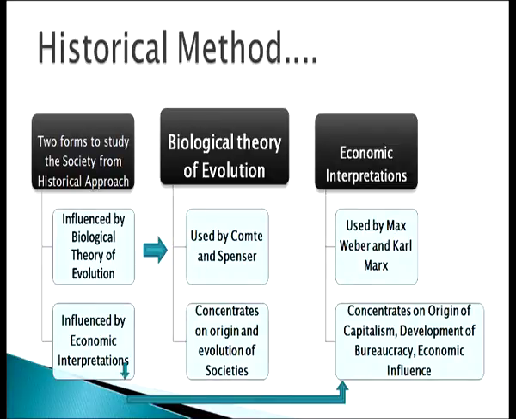The biological theory of evolution was first used by Comte and Spencer, and it concentrates on the origin and evolution of the societies. The economic interpretation of society was first used by Max Weber and Karl Marx. This method concentrates on the origin of capitalism, development of bureaucracy and economic influence, that is power influence. Capitalism and bureaucracy were the economic base to study the society.